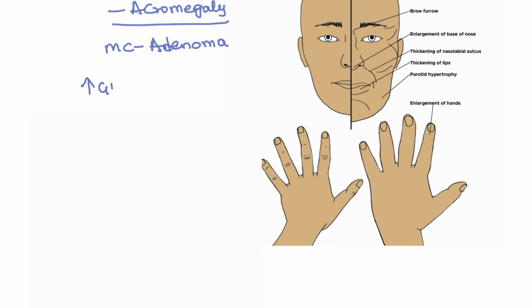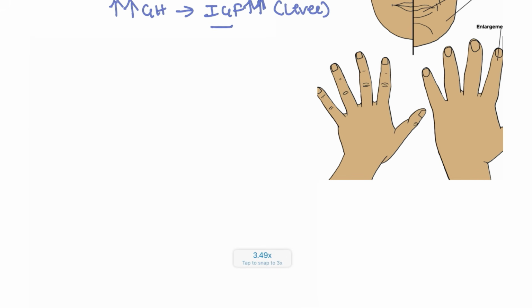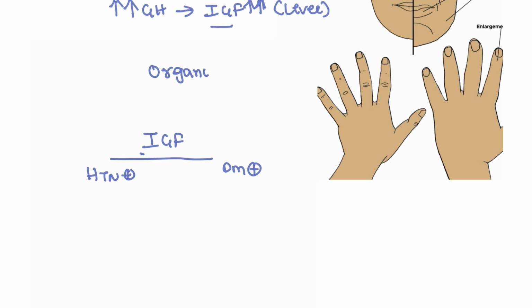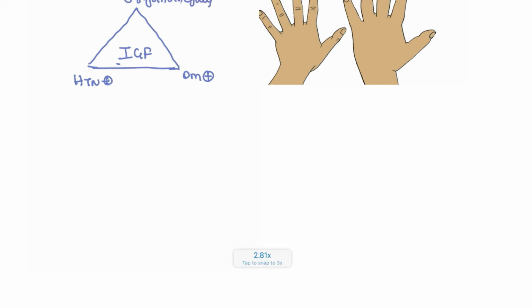And growth hormone, whenever it is increased overly, it is going to produce IGF levels in the liver. So what will this IGF do? IGF is having a triad. It is going to cause diabetes mellitus, it is going to cause hypertension, and also it can cause organomegaly. So that is what is involved in the patients with raised IGF levels.